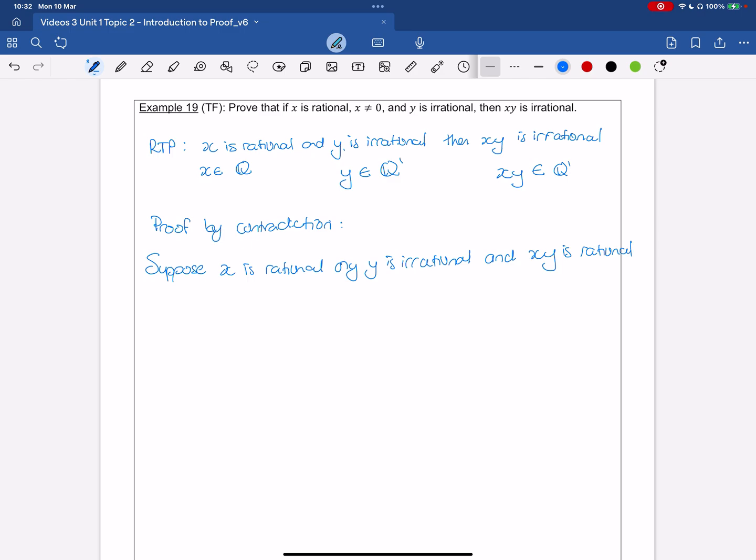Okay, and so that means that xy is going to be an element of Q.